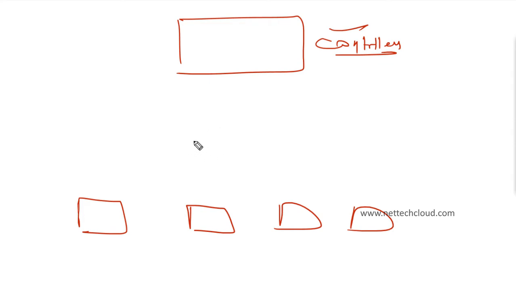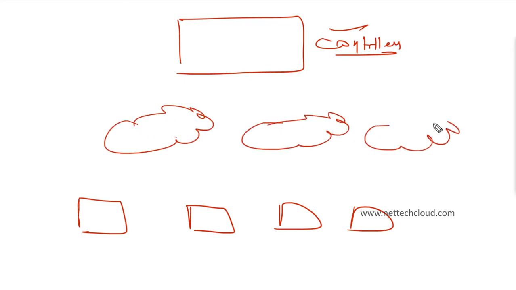What is the transport then? How do we connect them? They can be any transport, because SD-WAN is what? Transport independent.